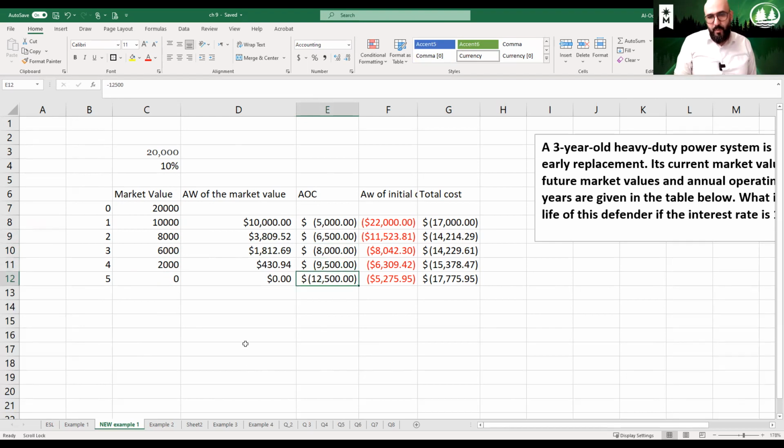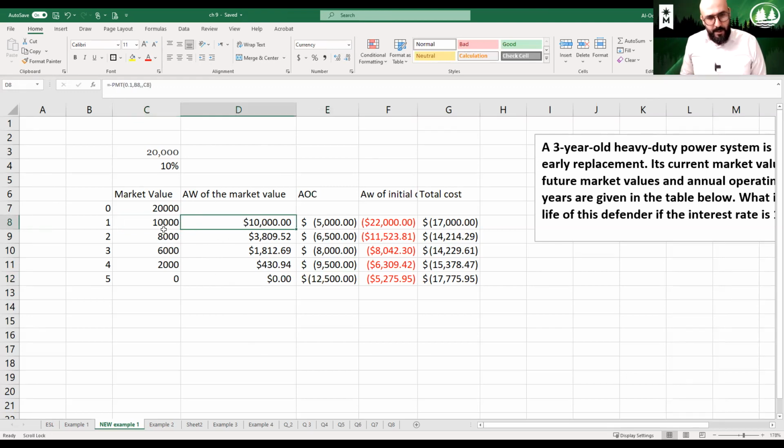All right, so what we need to do, we need to add these 3 numbers: the initial cost, the salvage value, which is the market value, and the maintenance and operational cost. These are 3 numbers that you need to use in any replacement study. Let's go ahead and start, and of course, all these numbers should have the same time frame. All should be in the A format. All right, let's go ahead and find what would be the annual worth for the market value.